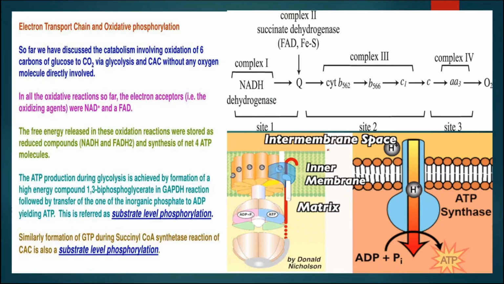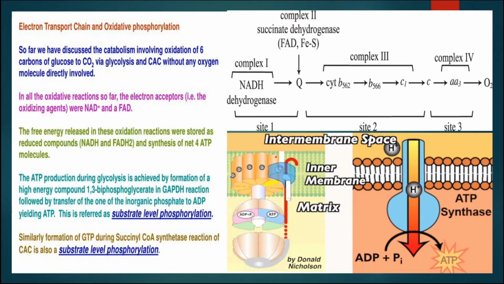The electron transport chain, which is present in the inner membrane of mitochondria, consists of 5 complexes, that is enzymes: NADH dehydrogenase, complex 2 succinate dehydrogenase, complex 3 that is cytochrome b c1 complex, complex 4, and complex 5 that is ATP synthetase.